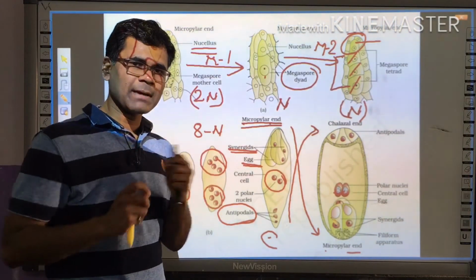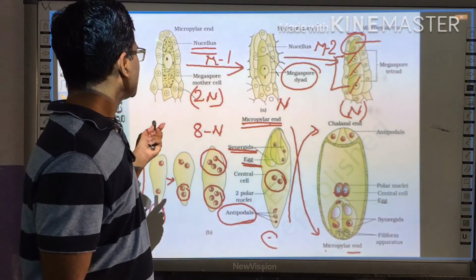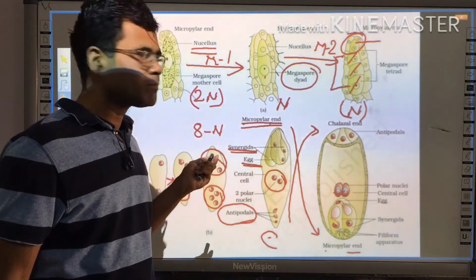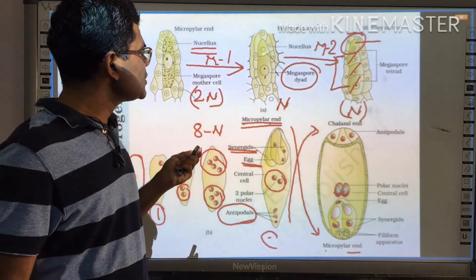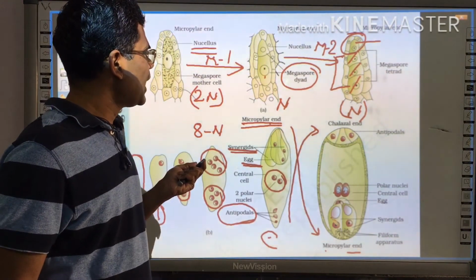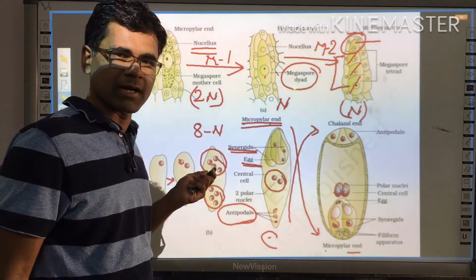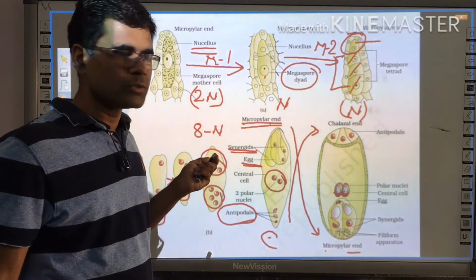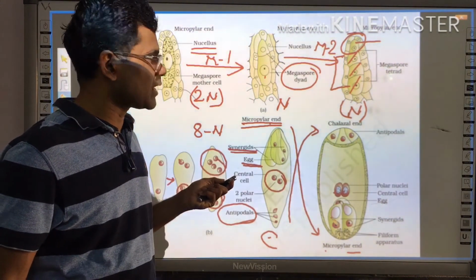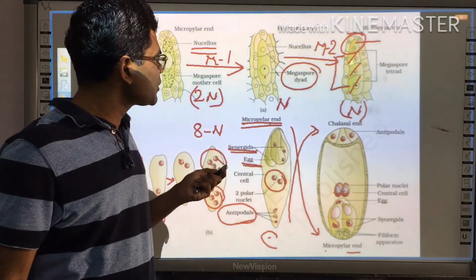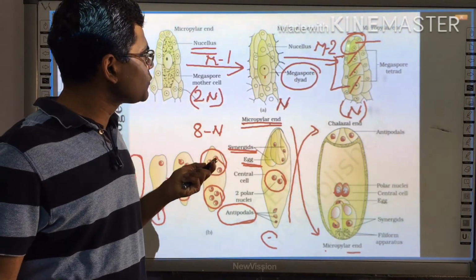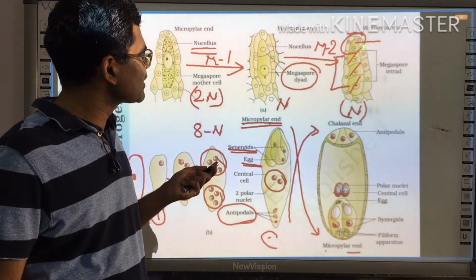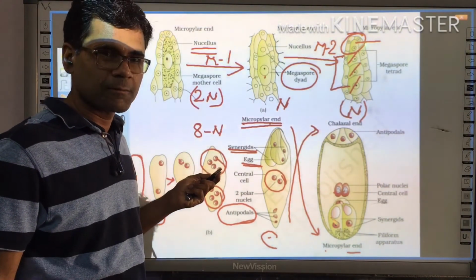Again, let me recap very fast. At the first stage, the megaspore mother cell undergoes reduction division to form a 2 cell stage. These 2 cells are haploid and are termed the megaspore dyad. This megaspore dyad again undergoes meiosis 2 to form the megaspore tetrad. In the megaspore tetrad, out of the 4 megaspores, 3 degenerate and the whole embryo sac will develop from 1 cell.